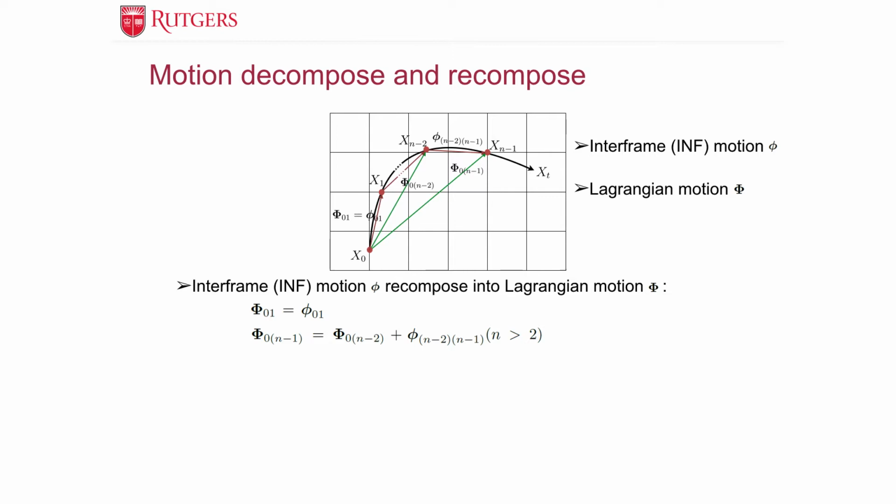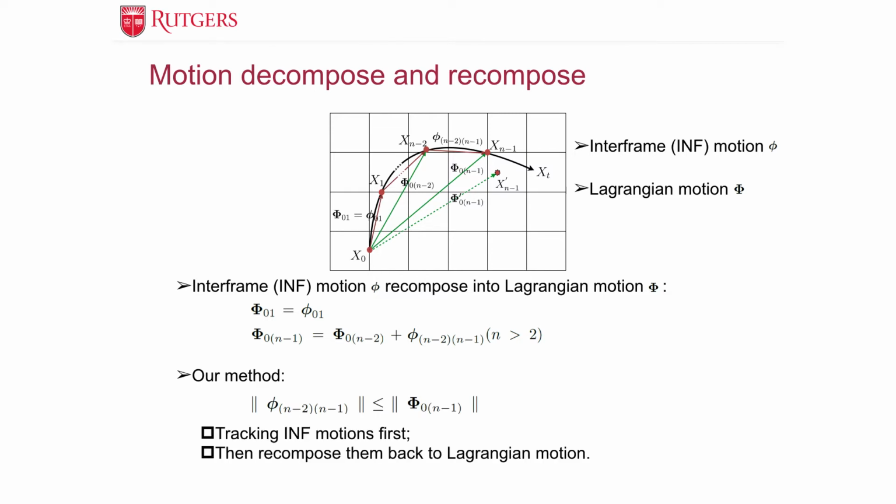For motion tracking, if we set the first frame as a reference frame, our goal is to estimate the Lagrange motions. But for some frames, the Lagrange motion is so large that the estimated results could drift away. Since inf motion is always smaller than or at most equal to the Lagrange motion, we propose to track inf motions first. Then, we recompose them back into the Lagrange motion. So we have two steps in our method.